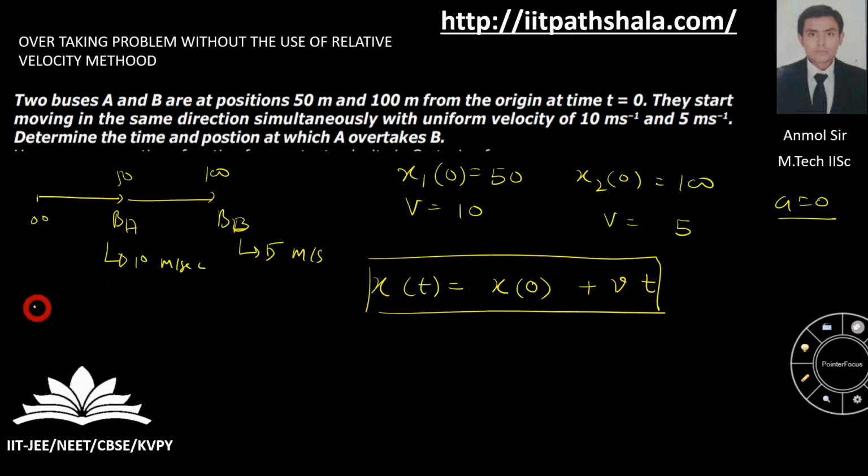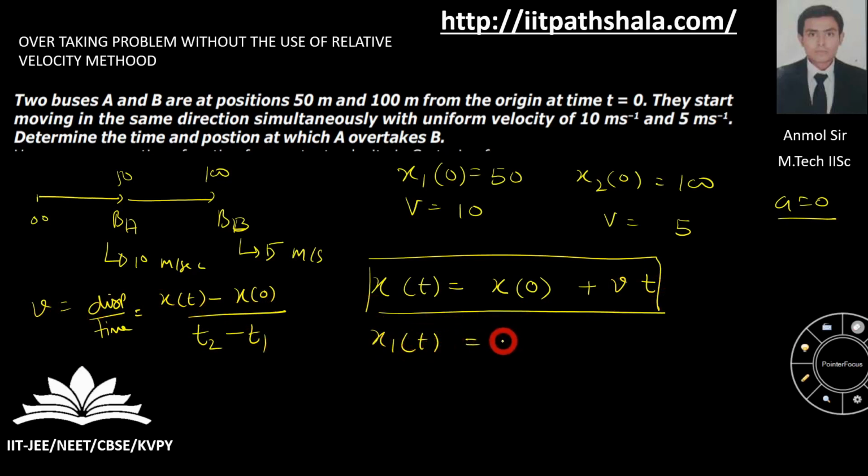Velocity is displacement upon total time. So you are having a displacement at a certain time, then a displacement at time t equal to 0, then your total time t2 minus t1. Now everything is given to you, so you can just substitute. For the first case itself, you are having 50 plus 10t, velocity is 10. For the second case itself, you are having 100 plus 5t. This was the value given to you.